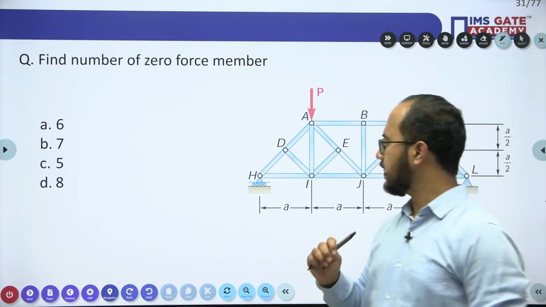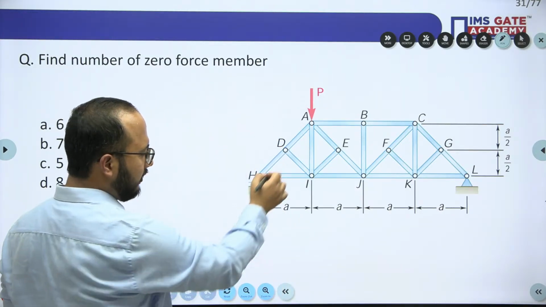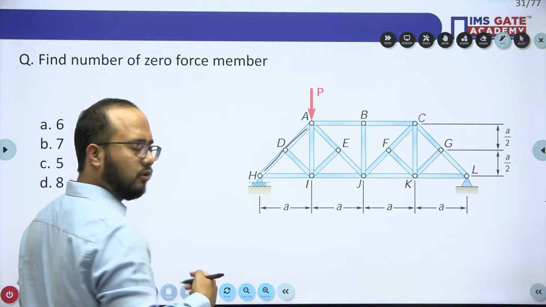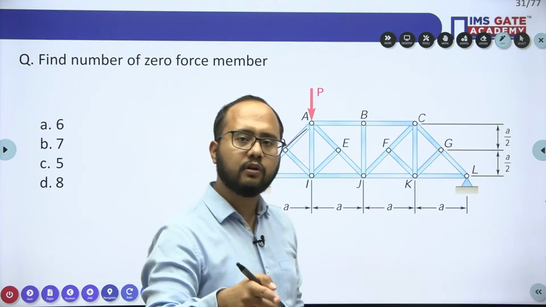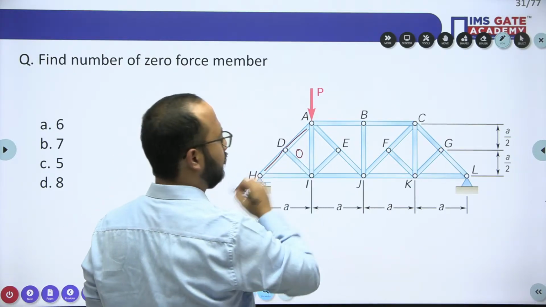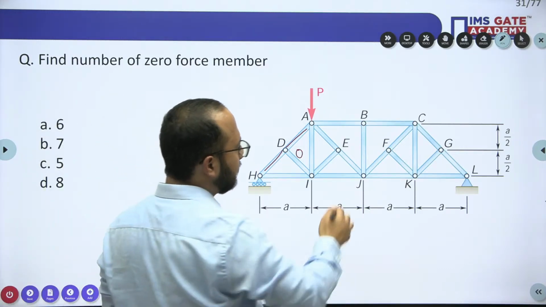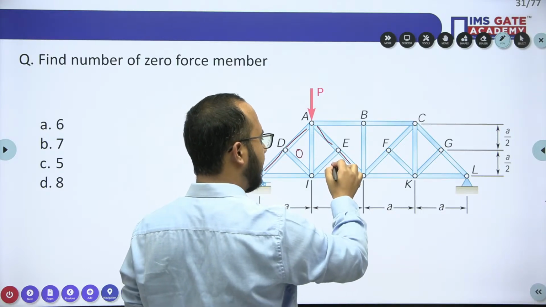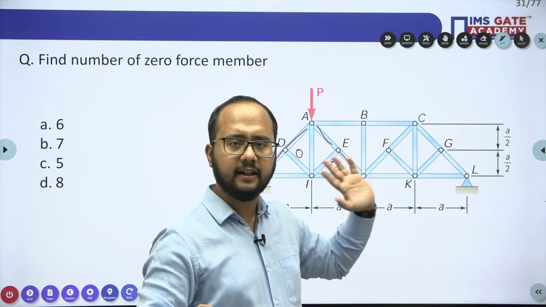Okay. Now see, if I observe joint D, AD and DH are collinear members. At joint D, no support reaction, no external loading is there. So I can say the DI member is a zero force member. Clear? Very easy. In a similar manner, AE and EJ are collinear, obviously EI will become a zero force member. Why? Because no load and no support reaction at E.